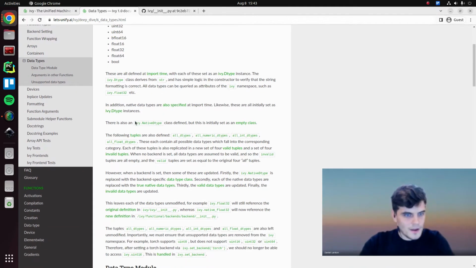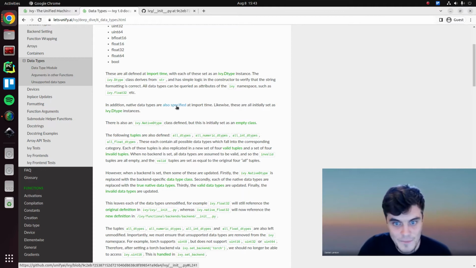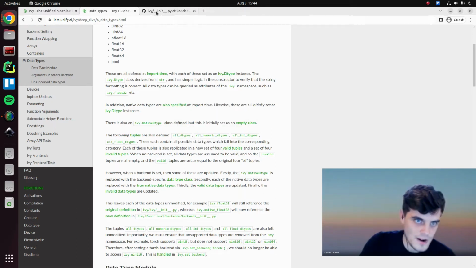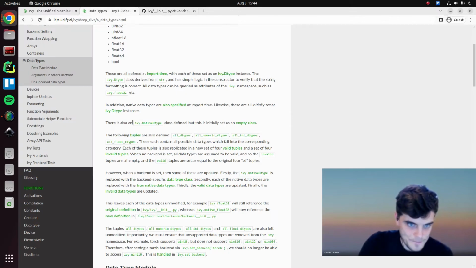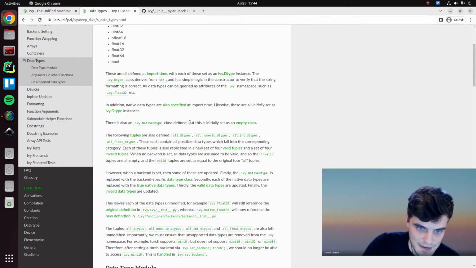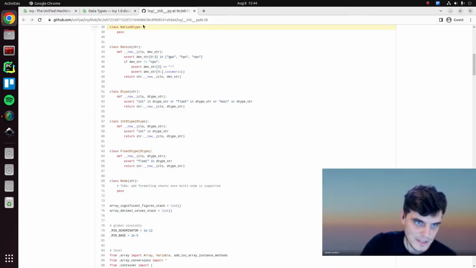So then in addition to those, we also have the native data types. Likewise, these are also specified at import time. They're all initially also set as data type instances, which we saw already. So here, they're initialized exactly the same. And then there is also this native data type class, which is initially defined as an empty class, as you can see here.